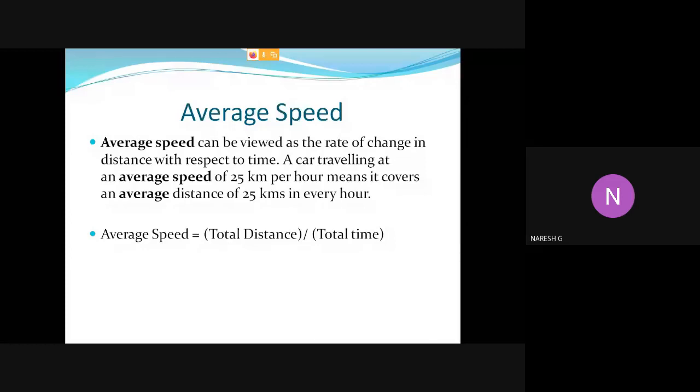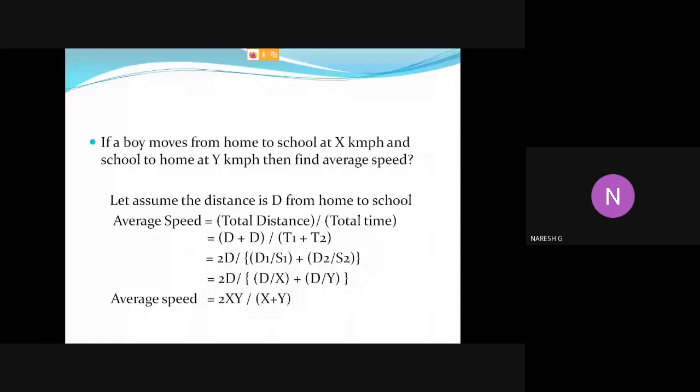For example, if you want to calculate the average of your 8 semester marks, what will we do? Total marks divided by the total number of semesters. So the basic formula for speed is distance by time. Similarly, average speed equals total distance divided by total time.